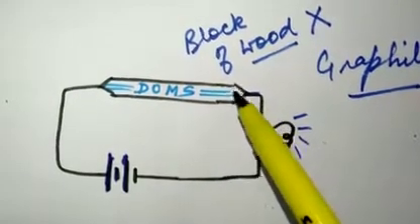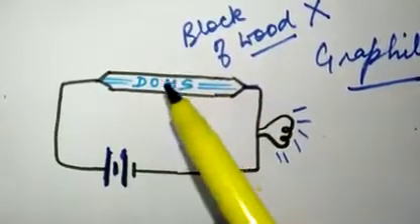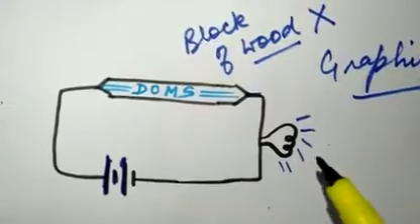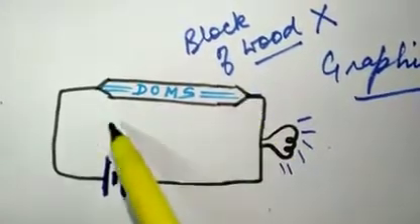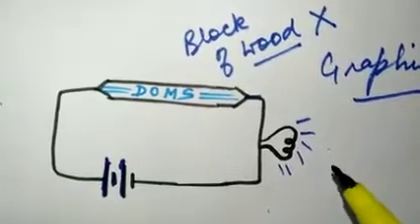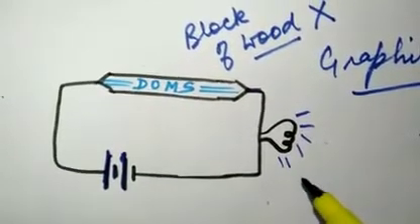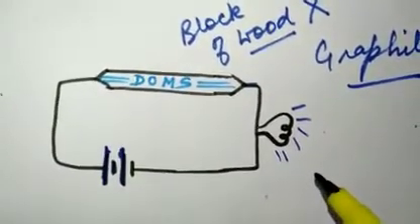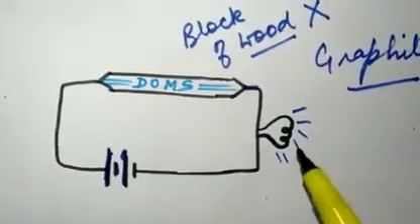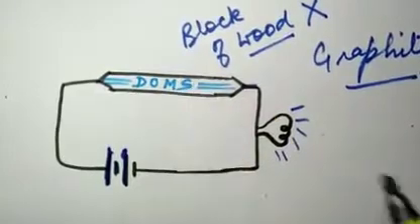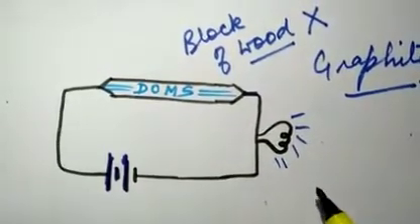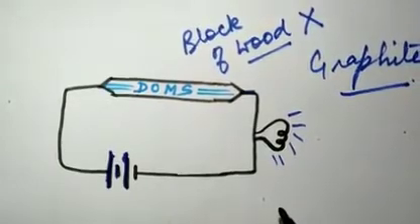If you connect a metallic scale here, then also the bulb will glow, because metals are good conductors of electricity. And if I take a plastic scale and join this circuit, the bulb will not glow, because it is a bad conductor of electricity. So if we want to find out whether any element is a bad conductor or a good conductor, then we can connect it with a circuit. If the bulb glows, it is a good conductor, and if the bulb does not glow, it means it is a bad conductor of electricity.